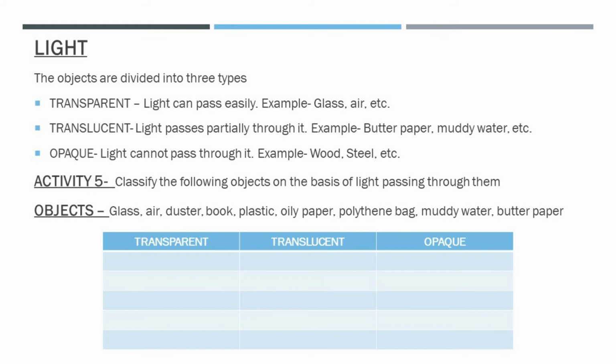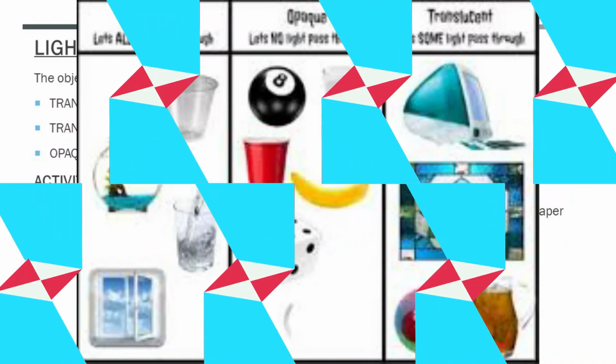Then translucent: those materials through which we cannot see clearly are called translucent materials. Some of the examples are ground glass, butter paper, oiled paper, tissue paper, muddy water, and clouds. So in these materials we are not able to see the object clearly. Third is opaque, in which no light is passed through the object, so it is known as opaqueness. For example, wood, steel, etc.